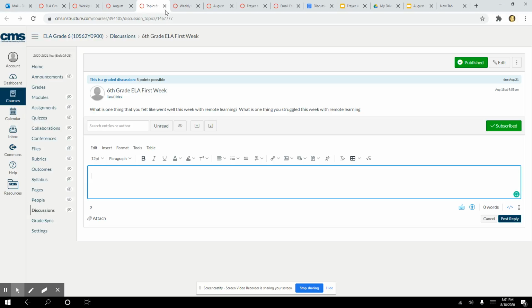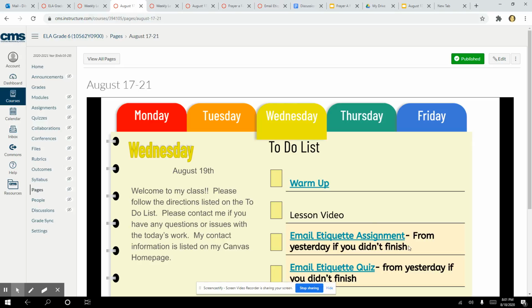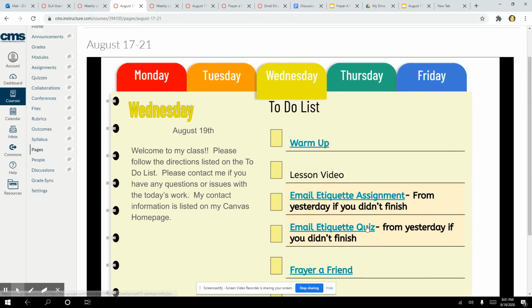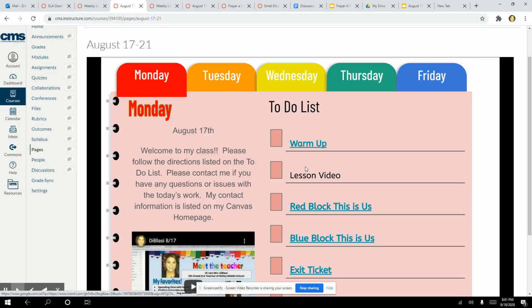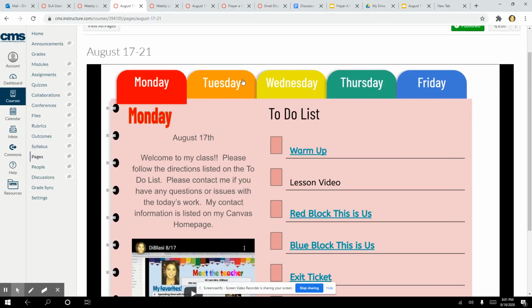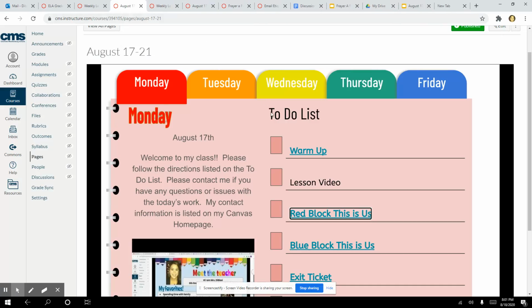I hope this information was helpful. Please make sure that you're doing your exit tickets as well. These are great for me to see who's still struggling, who's not logging in. So go back all the way to Monday, make sure you're doing your exit tickets and also make sure that you're completing your slide. I do have some people that have completed them, some people that haven't. So I will be checking those and giving you a completion grade for that this week.